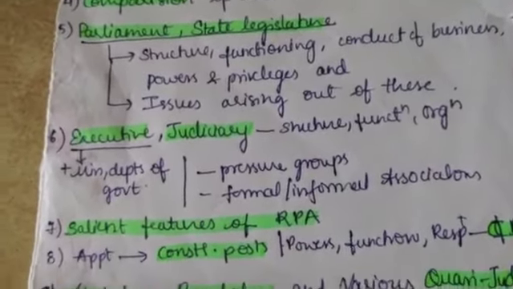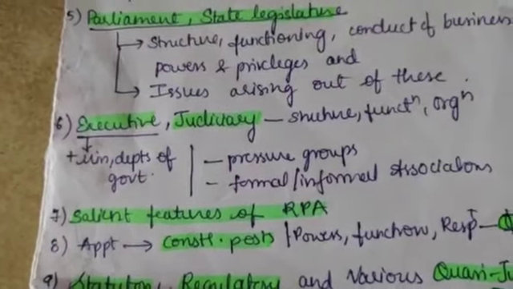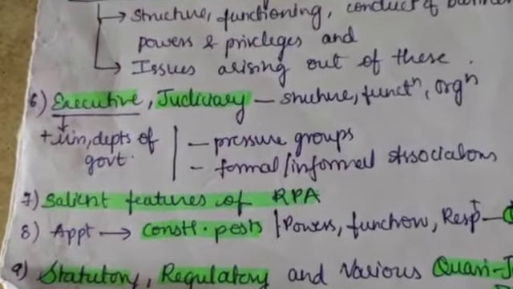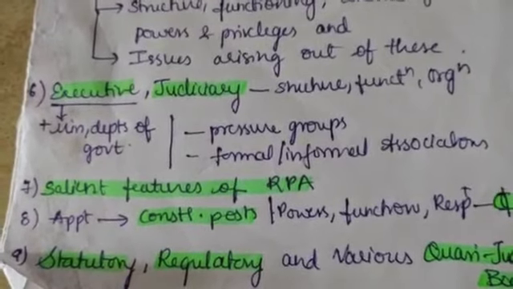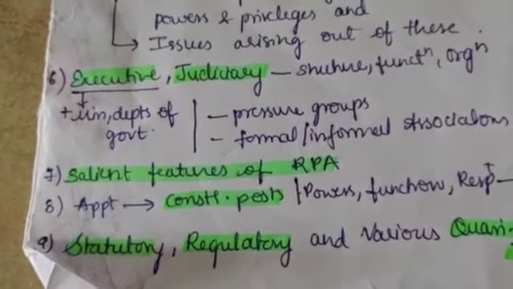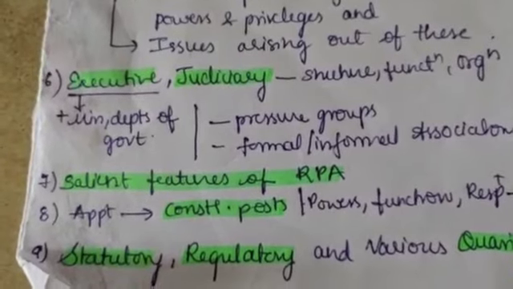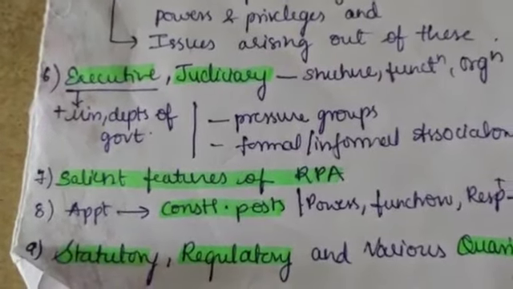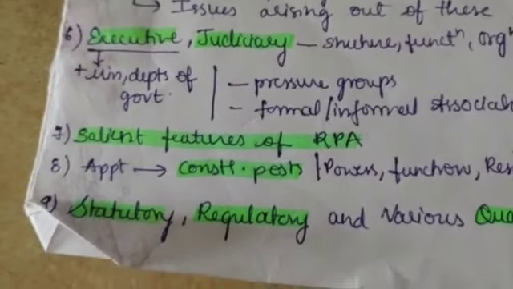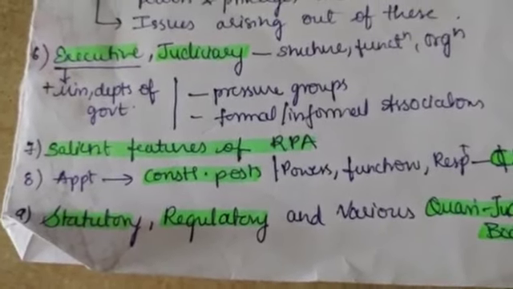And next comes the executive and judiciary. In executives, we have to know the ministries and departments of government, and in judiciary we also need to know the structure, function and organization, along with some pressure groups, formal and informal associations. And the seventh one is salient features of the Representation of People's Act, that is RPA 1950 and 1951. We have an elaborate discussion of this in Lakshmikant, but in order to write the answers in the mains, we need to go through the recent issues that were in the news.